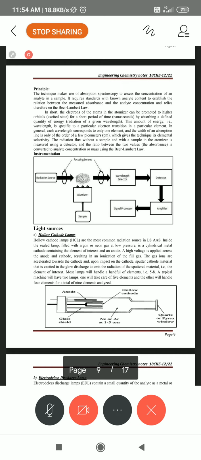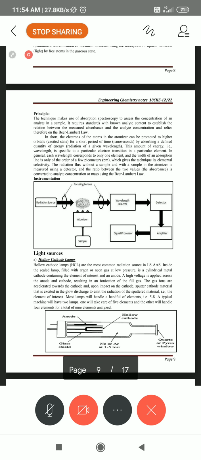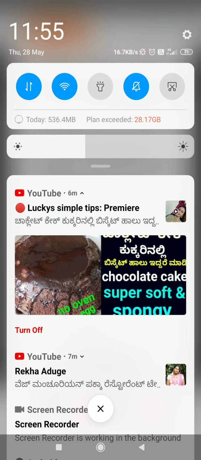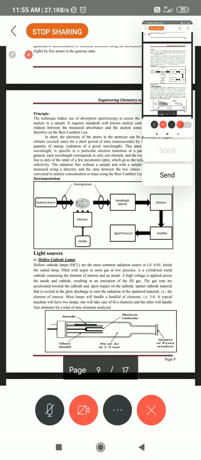Get ready for 8 marks. At least you can draw these block diagrams. What is there in the hollow cathode tube? Atomic absorption spectroscopy has one block diagram. You will write it and answer it. For any of the questions, you can ask me. I can compare all these instrumentation methods, analyzing both quantitatively and qualitatively; we can do both, and we can find it out as well.